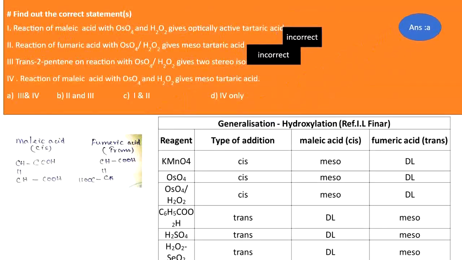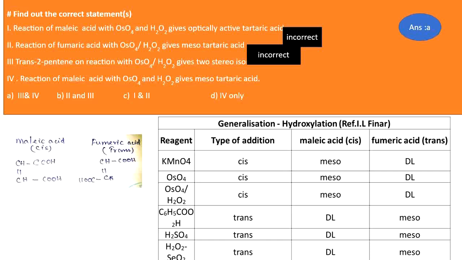Next question: find out the correct statements. Reaction of maleic acid with osmium tetroxide and hydrogen peroxide gives optically active tartaric acid. These statements are related to the stereochemistry of dihydroxylation. Your concept is that maleic acid is the cis form and fumaric acid is the trans form, and this is from I.L. Finar volume 2. Osmium tetroxide involves a cis dihydroxylation process.